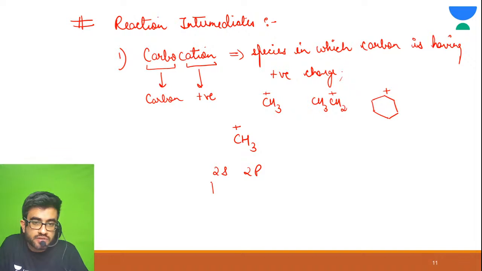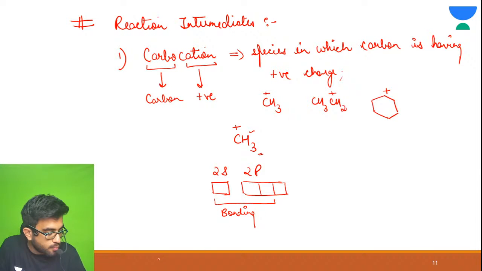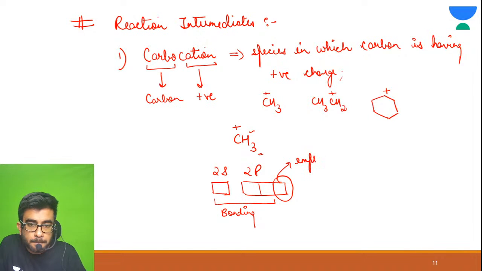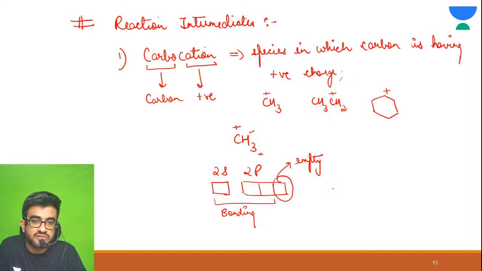Correct. 2s means 1 orbital, 2p means 3 orbitals. So see, how many hydrogen are there? 3 hydrogen. So these 3 orbitals are used for bonding. This orbital is what? Empty. This orbital is empty. Yes, this is empty orbital.